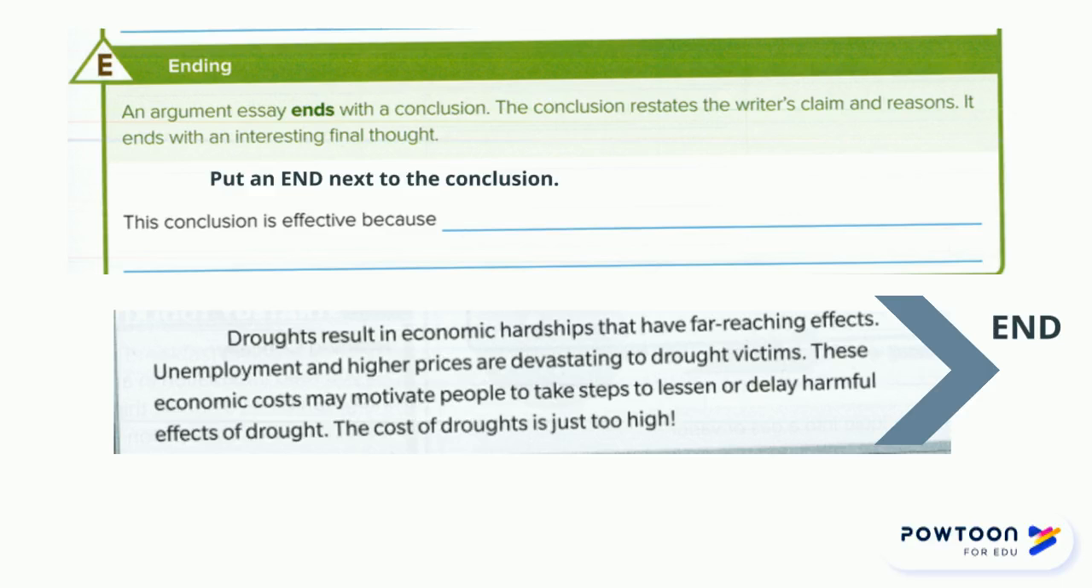Now you need to answer the question, is the conclusion effective? Do that on your PDF. The conclusion is effective because, as a hint to your answer, look at the definition. The conclusion needs to have the writer's claim, thesis, and reasons. It also needs to end with an interesting final thought. Does this conclusion do all of that?